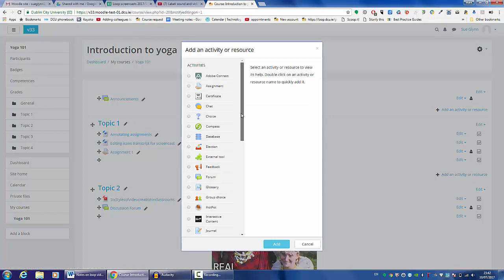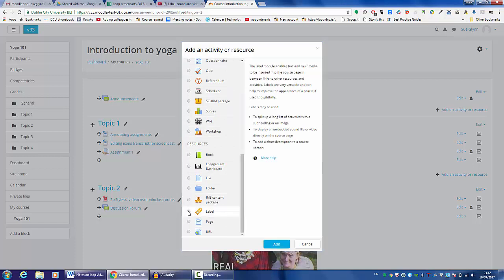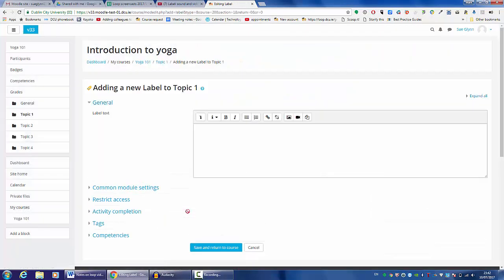Then we scroll down to where it says Label. If we click once, we see a description on it, and click twice allows us to add the file. We can enter the text in the text box.